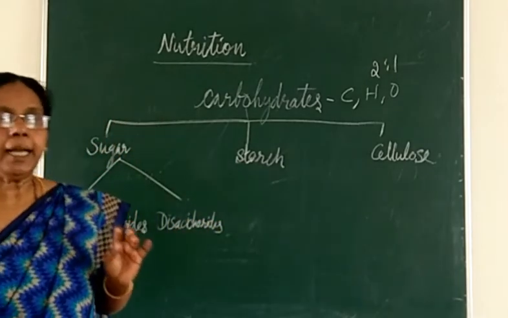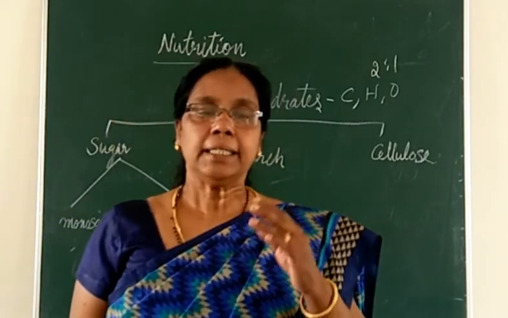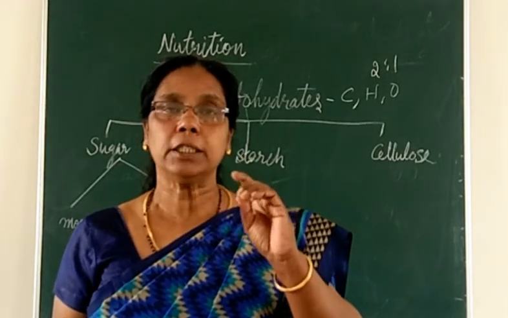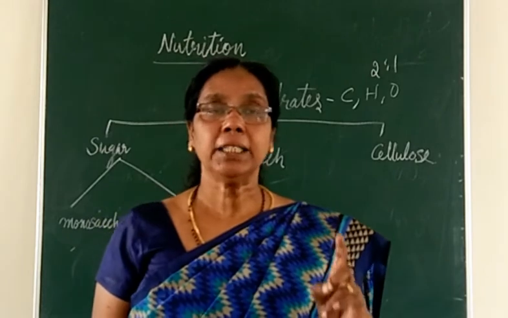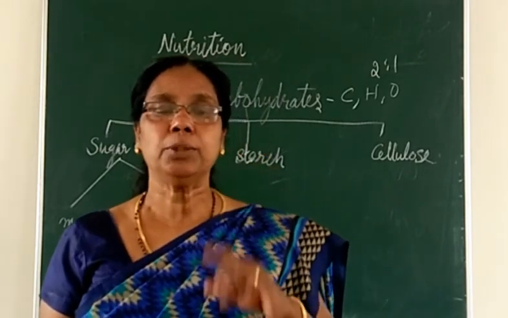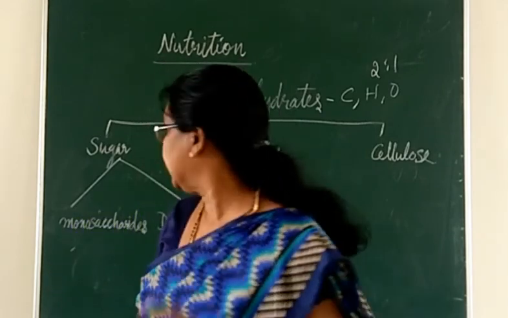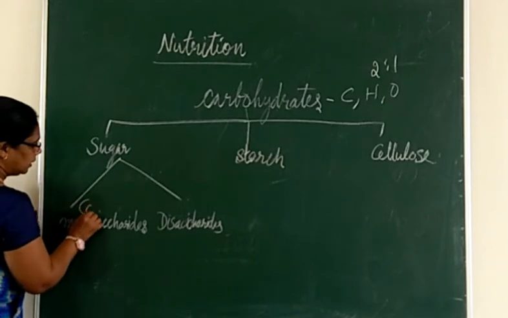So let us study about monosaccharides. From the name, mono means what? Yes, it is one or single. These are sugars with the chemical formula C6H12O6. What is the chemical formula of monosaccharides?